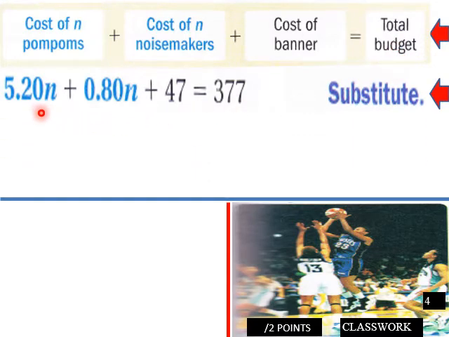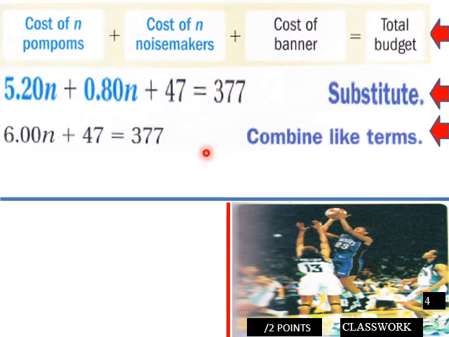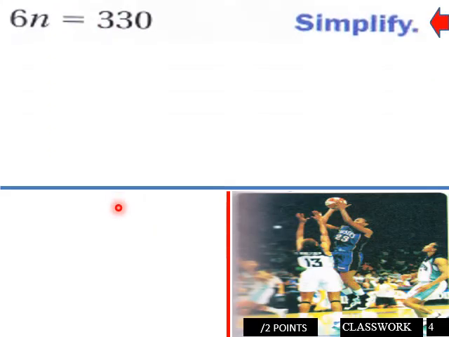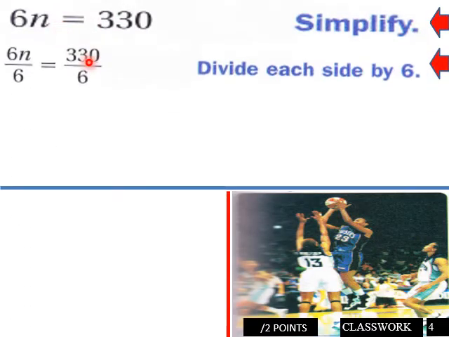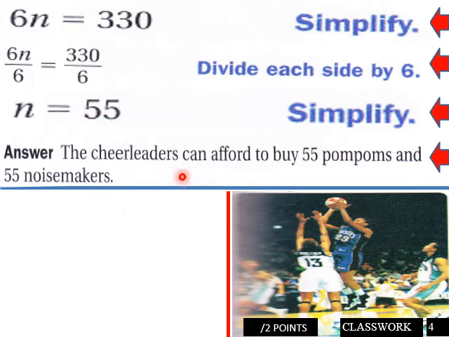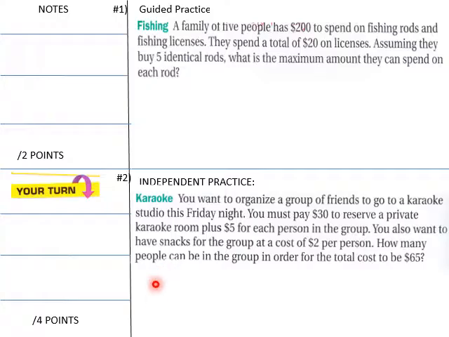So we have 5.20n plus 0.80n plus 47 for your banner equals 377. So what do we get? 6n plus 47 equals 377. Then we solve for n. 6n equals 330. Divide through by 6, and we get n equals 55. So the cheerleaders can afford to buy 55 pom-poms and 55 noisemakers.